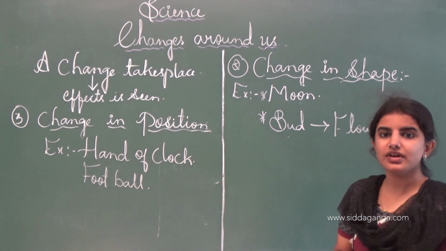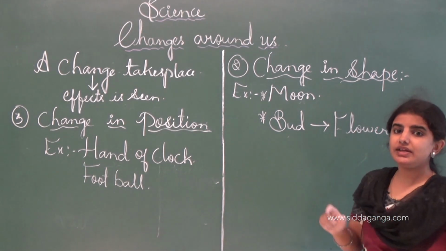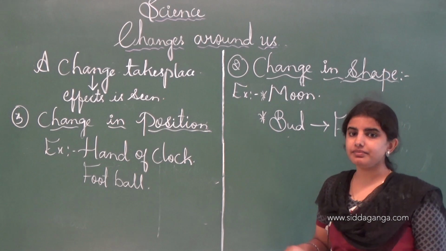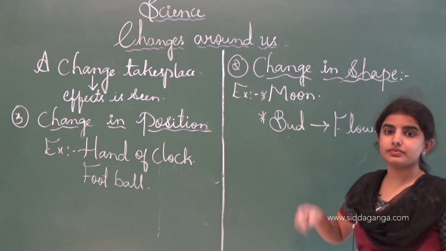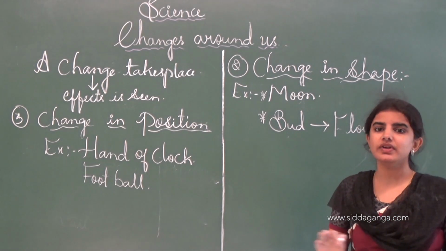See, these are the examples of the change in the shape. See, daily when we look at the night sky, we look at the moon, and daily it changes. Month wise, day wise it changes.